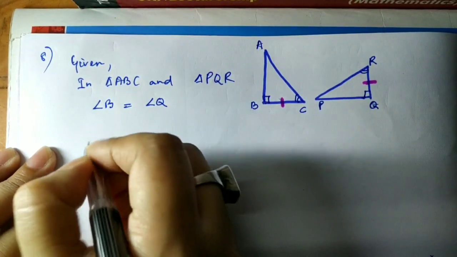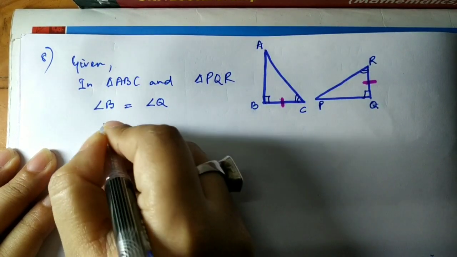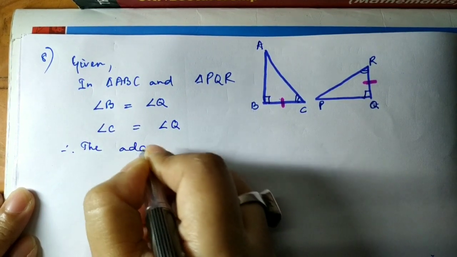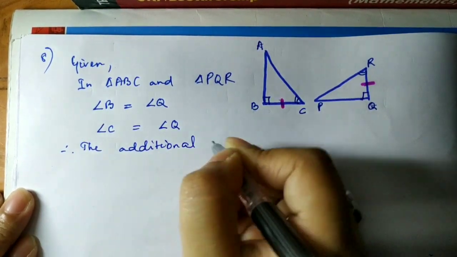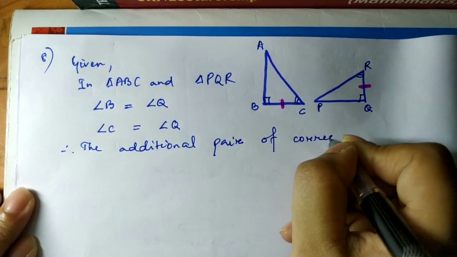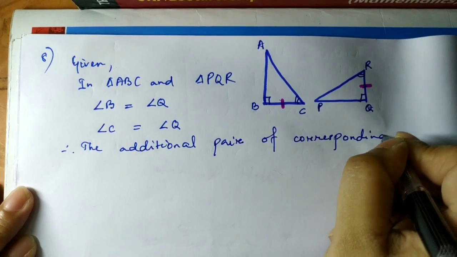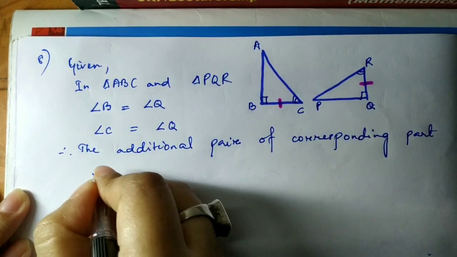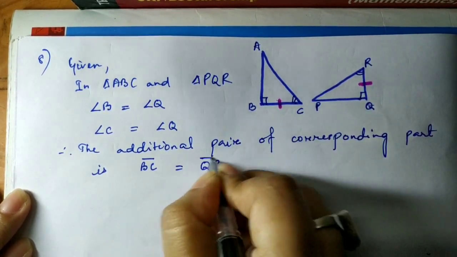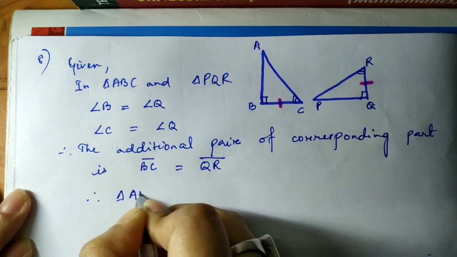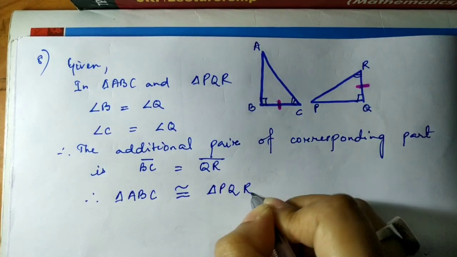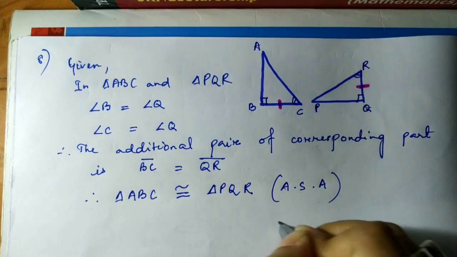So in the triangle this is given, and another thing given is angle C equal to angle R. So therefore the additional pair of corresponding parts is BC equal to QR. Therefore triangle ABC will be congruent to triangle PQR, by which criterion? Angle side angle. So here you can see this.